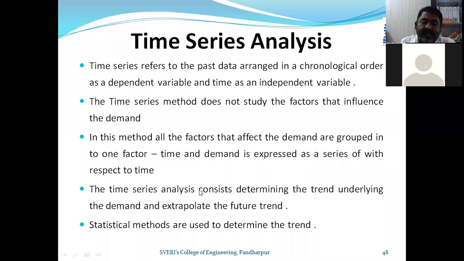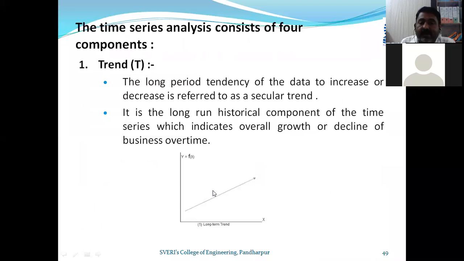The time series analysis consists of determining the trend underlying the demand and extrapolating the further trend. In this analysis the trend is determined, and a statistical method is used to determine it. Then we started about what the trend is. There are 4 components of time series. Trend and cyclic fluctuations we have discussed, so once again I will repeat trend. It is a long period tendency of the data, either increasing or decreasing.